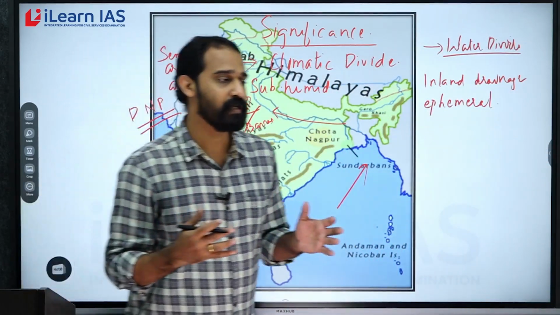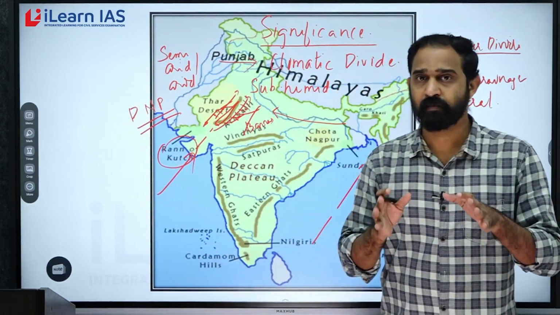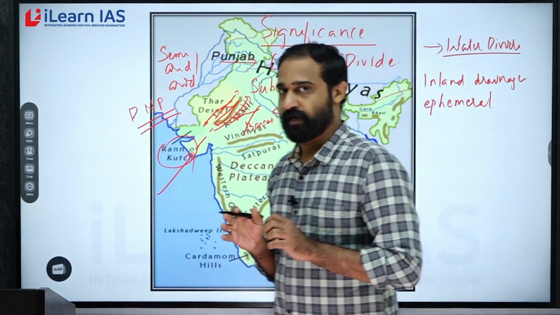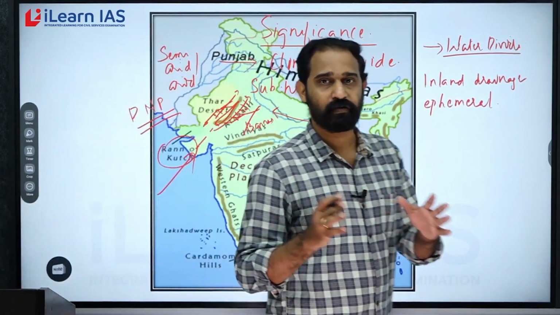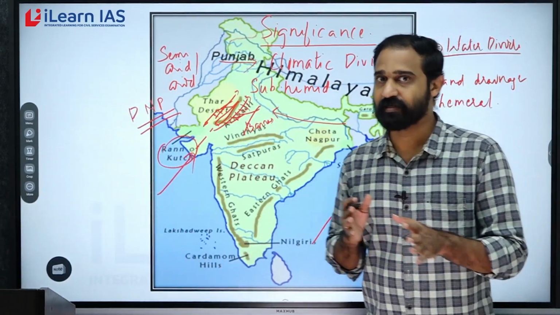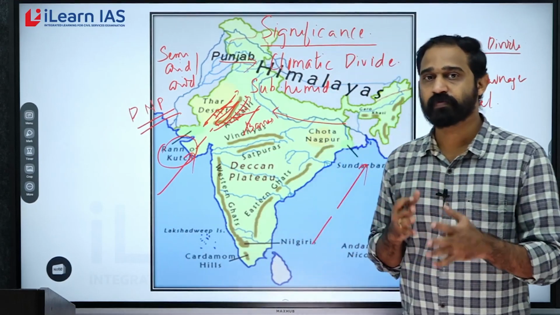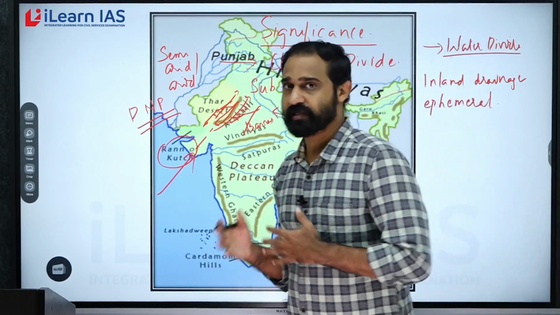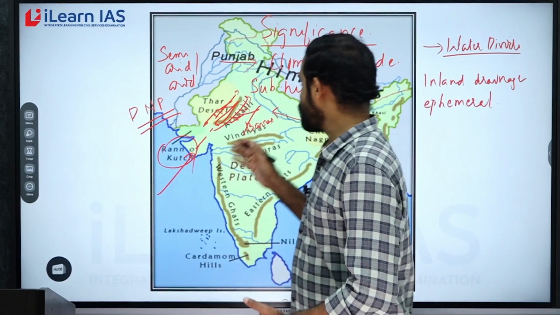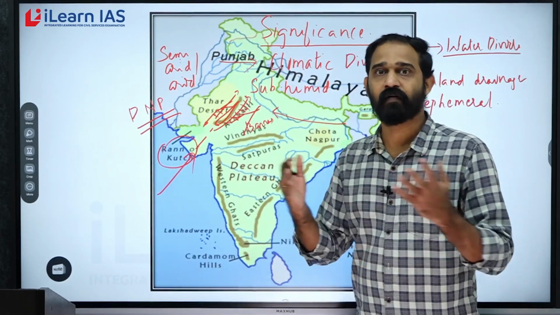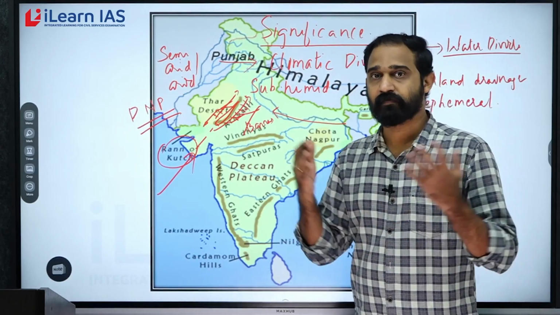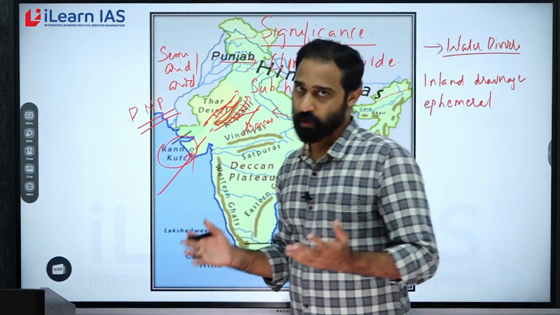Here you can see the Luni river will be having some quantity of water during the monsoon or the rainfall season. Otherwise, the quantity of water will be very less. It will be dry for most part of the year, and in most regions it will be dry, because as we move towards the Thar Desert, it is very dry and sandy, and the water will get evaporated and lost very quickly.